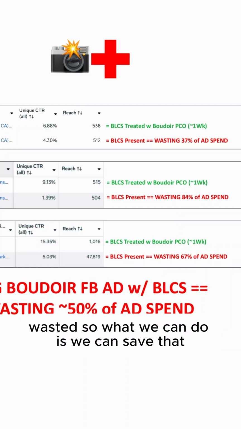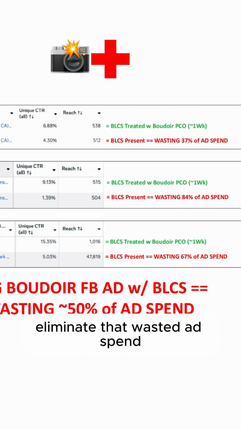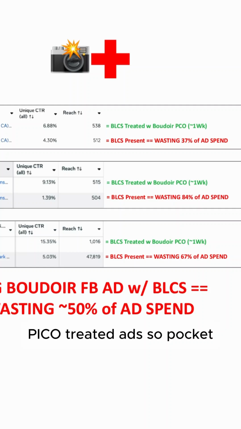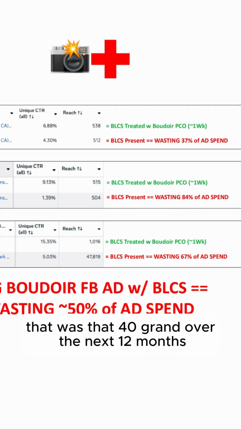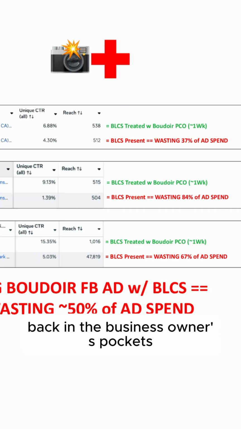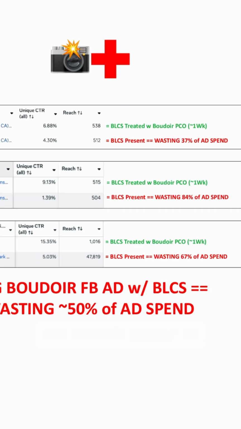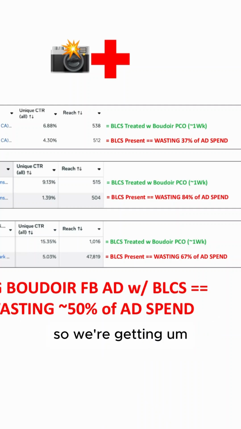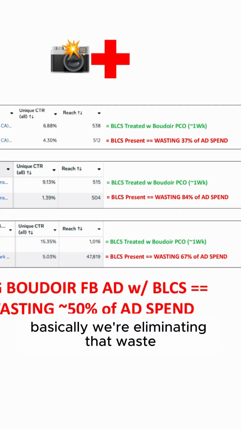So what we can do is eliminate that wasted ad spend, only spend $6,300 a month on the new Boudoir Pico treated ads. So pocket that, what's that, 40 grand over the next 12 months, kind of phantom profit back in the business owner's pockets. And that will get our ad into the same number of women's brains as running the original ad at 10 grand a month. So we're basically eliminating that wasted ad spend, putting it back in our pocket.